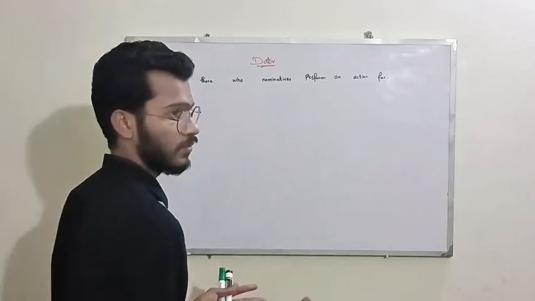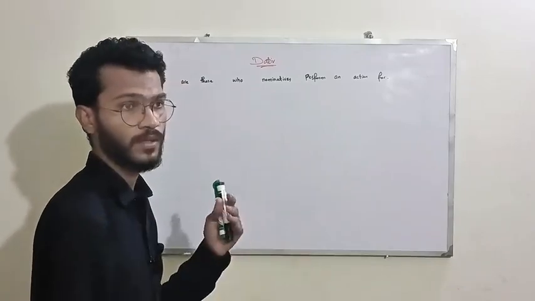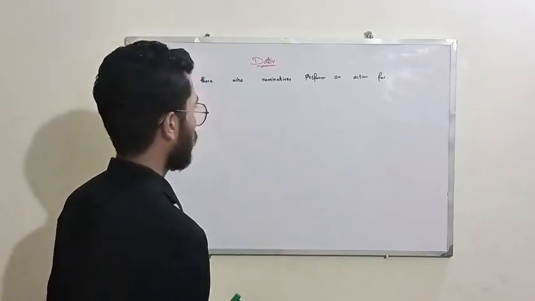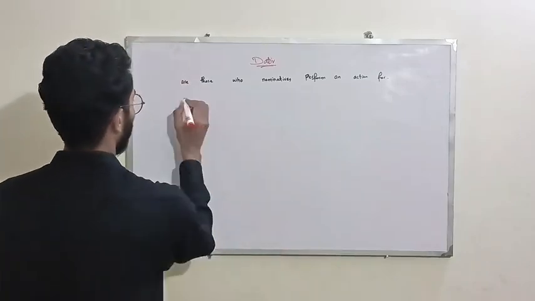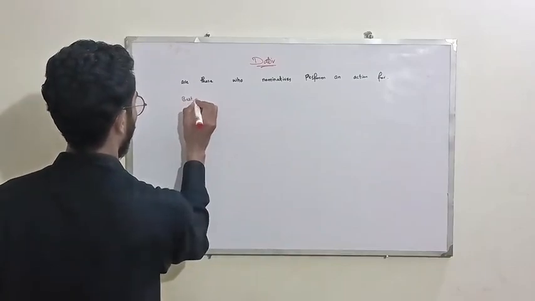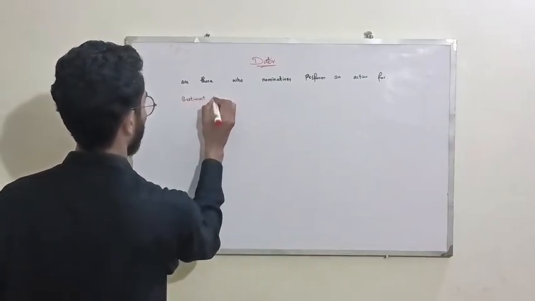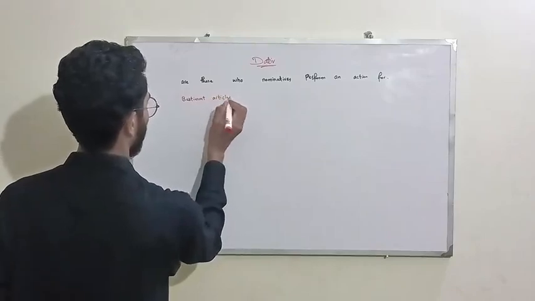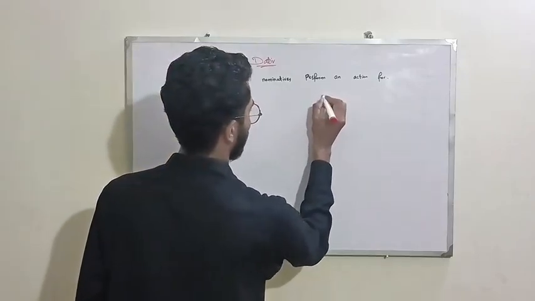First, we need to know the distinct and undistinct articles for datives. Distinct articles. And undistinct articles.